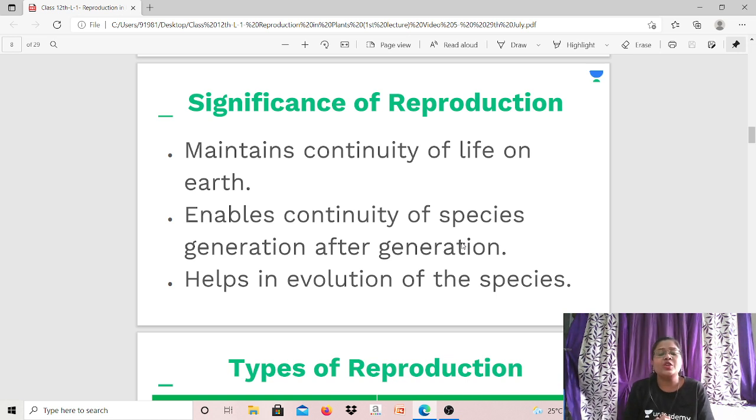Suppose reproduction suddenly stops in all the living organisms, then what do you expect? Ultimately, a day will come when the organisms which are already present on the earth will survive till their respective lifespans. जब तक उनका lifespan है, तब तक सब जिंदा रहेंगे. And a day will come when they all will die.